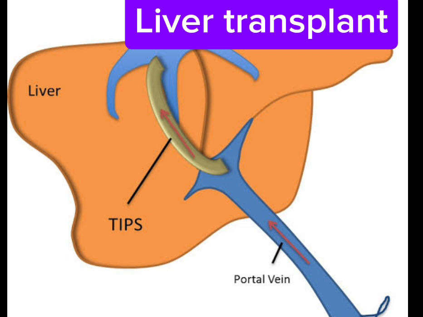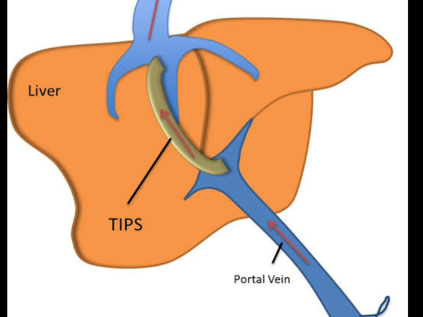Third is TIPS, that is transjugular intrahepatic portosystemic stenting, in which we connect the portal vein to the jugular veins through a stent. So we bypass the liver, because it is basically the distorted architecture of the liver and distorted sinusoids within the liver which are producing portal hypertension. So when that obstruction is bypassed, the portal hypertension is decreased and ascites is not produced.